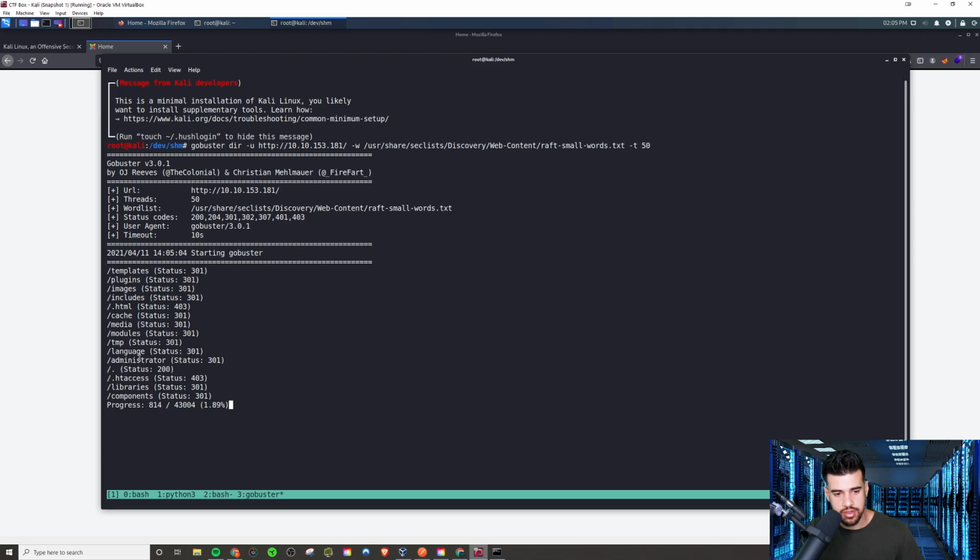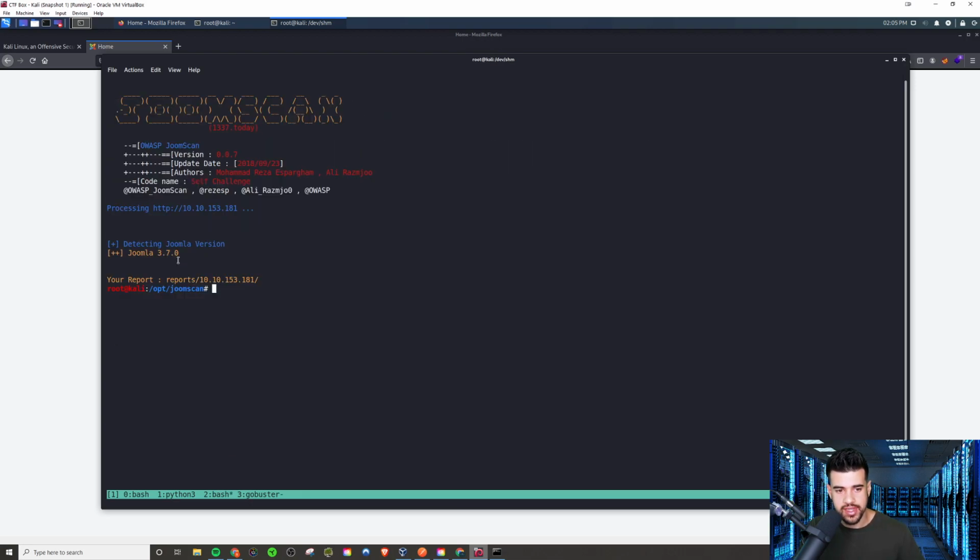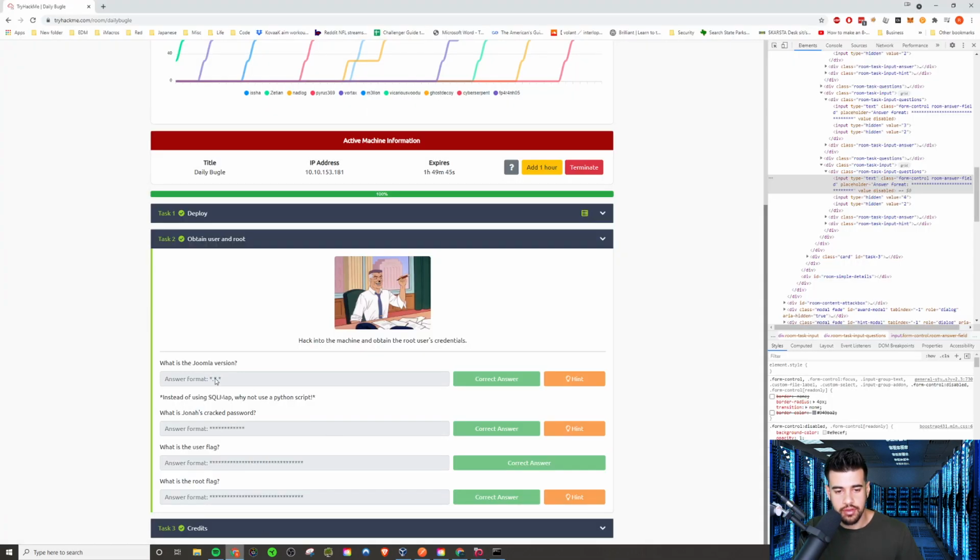There's an administrator subdirectory, which is what we would expect when dealing with Joomla, by the way. That's the typical setup for things. And this did complete, and we know it's Joomla version 3.7.0. So, following along with this, that's what we'd put in there.